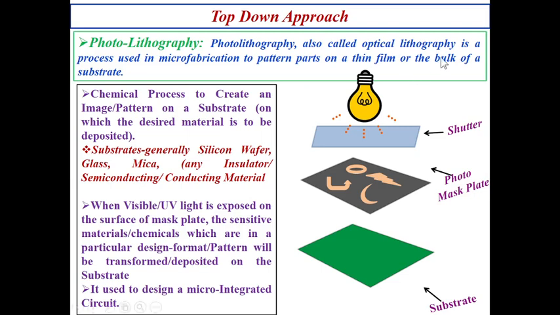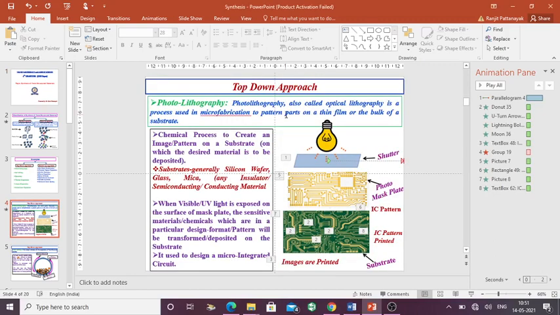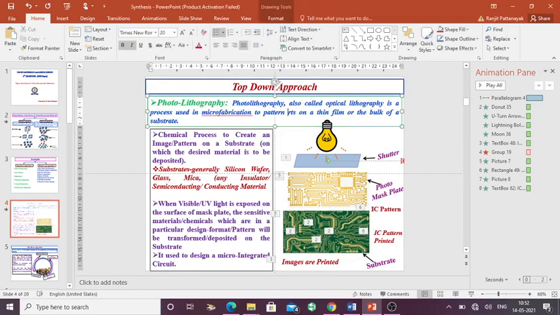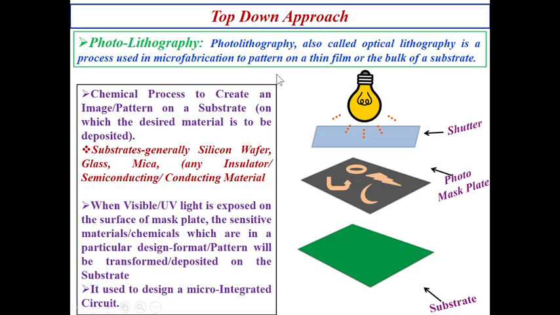It is a process used in micro fabrication to pattern on a thin film. Here I mistakenly wrote parts, you just delete it. Okay. Pattern on a thin film or the bulk of a substrate.